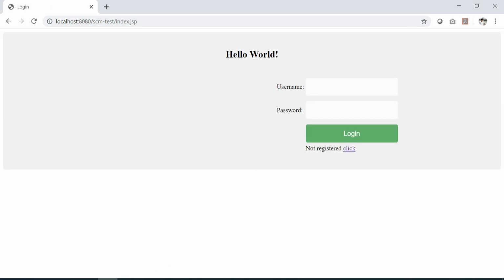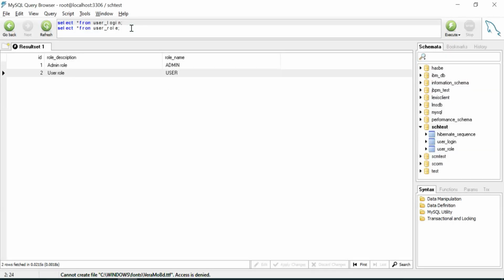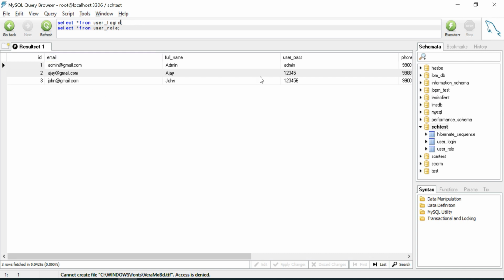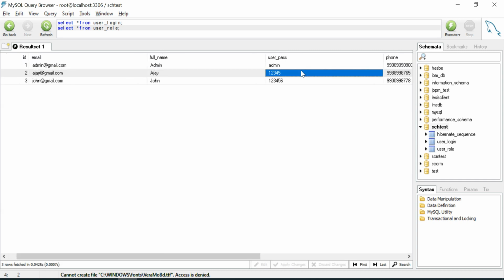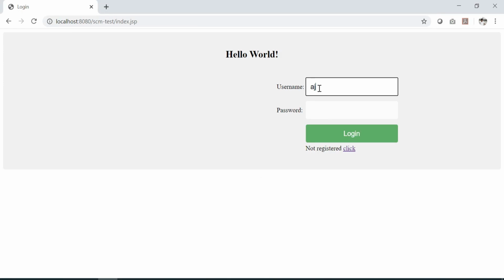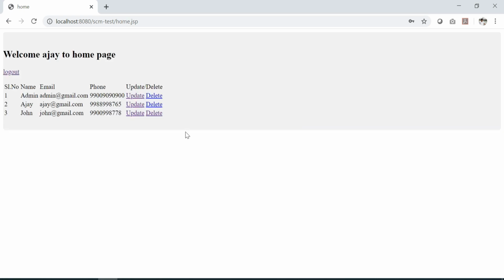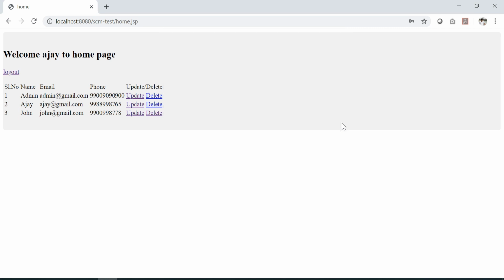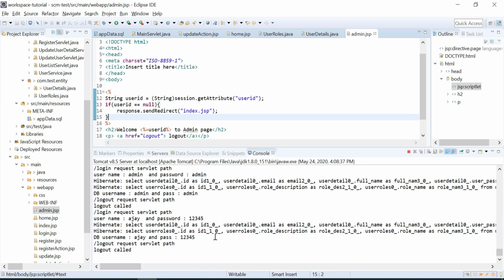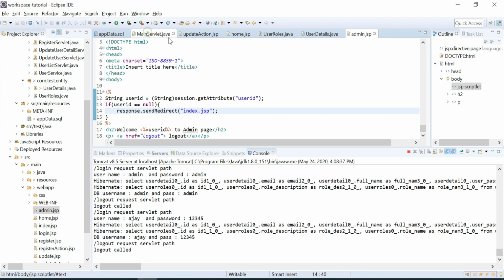Let's do the logout, and check the other user that we have, with username Ajay, password 12345. Now this is the user. So the user came to a home page. The user home page is different. So this is how we can use role based login when we have roles.